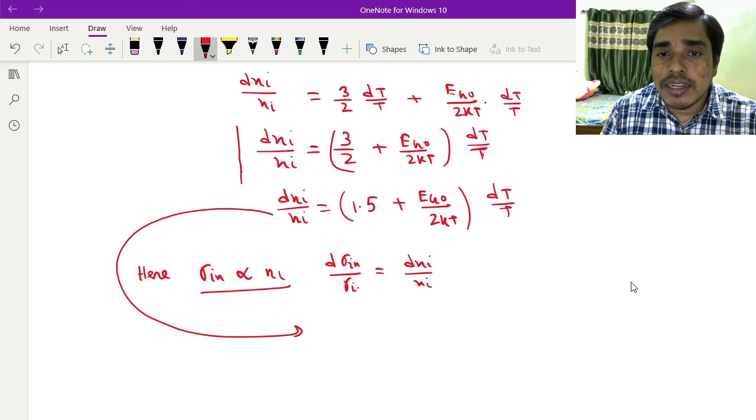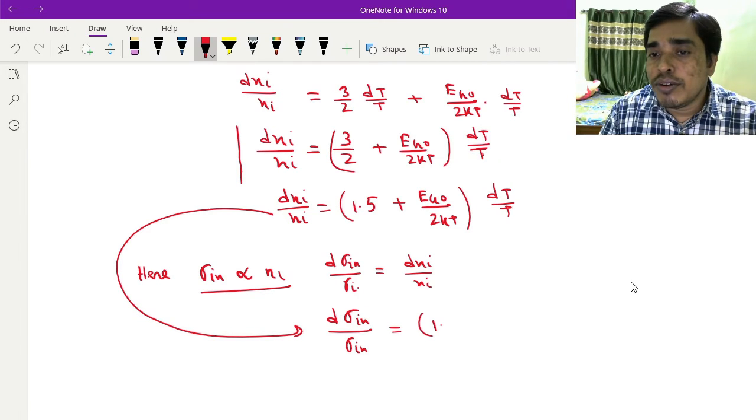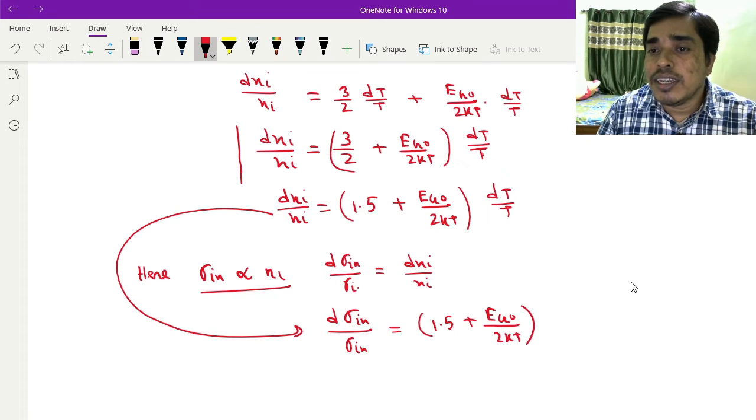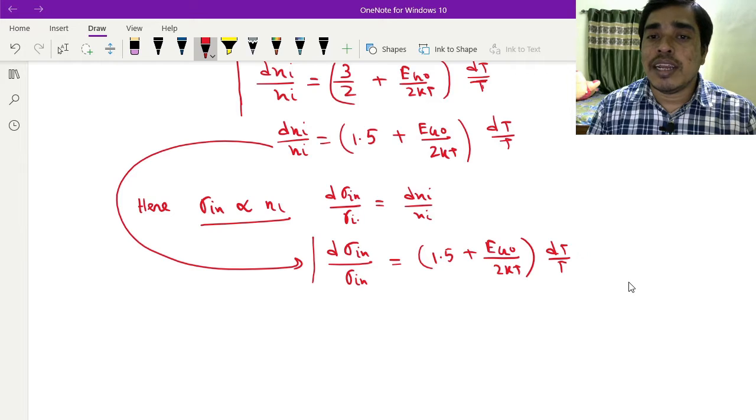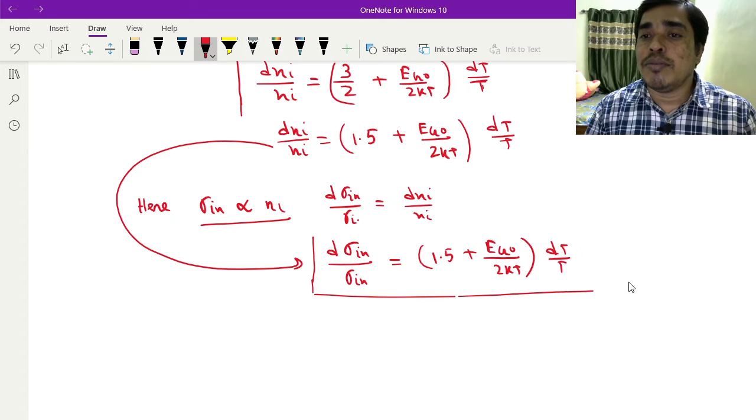So it can be written as d sigma intrinsic divided by sigma intrinsic equals 1.5 plus E0 by 2kT into dT by T. This is the formula.